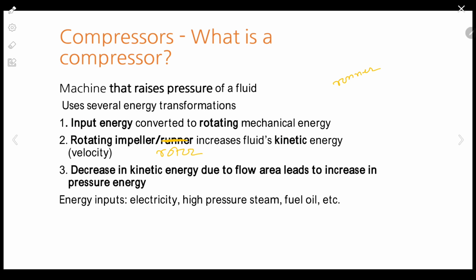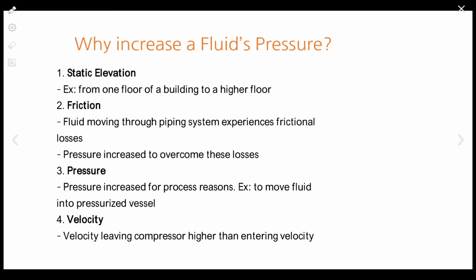This is so obvious. Okay, and this increased kinetic energy is then in the fixed blades, they act as diffuser, and in this diffusion the pressure energy is increased. Correct. So that is how energy transformation happens. Now next, why do we need the increased pressure? For static elevation, to supply gases at a higher level, to overcome friction, to get the increased pressure and to get the increased velocity. So that is why we need the compression procedure.